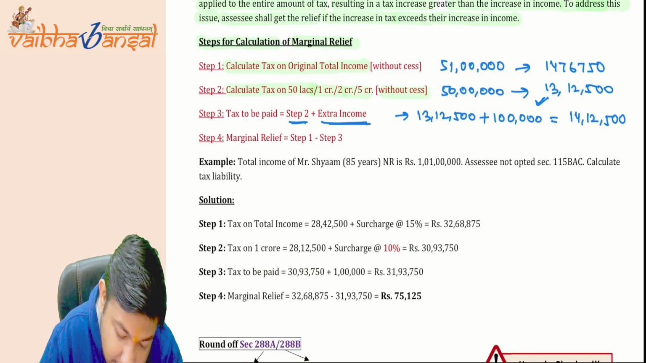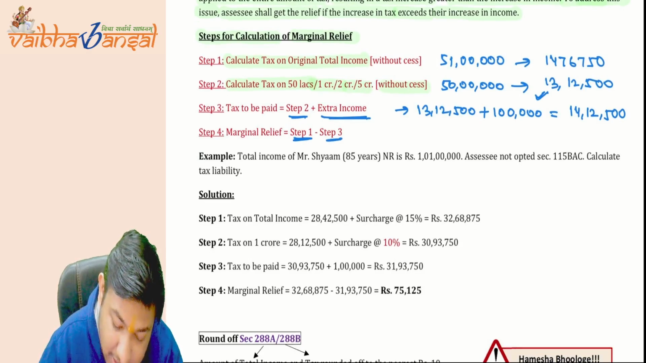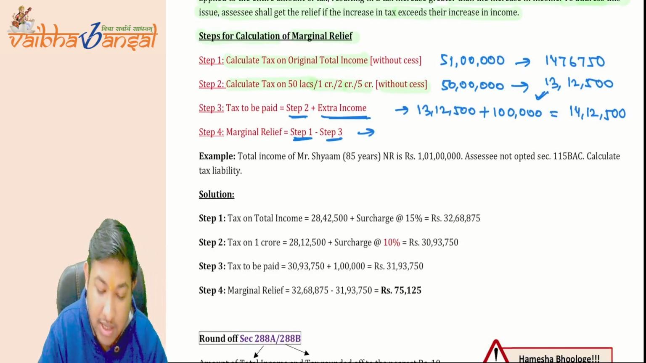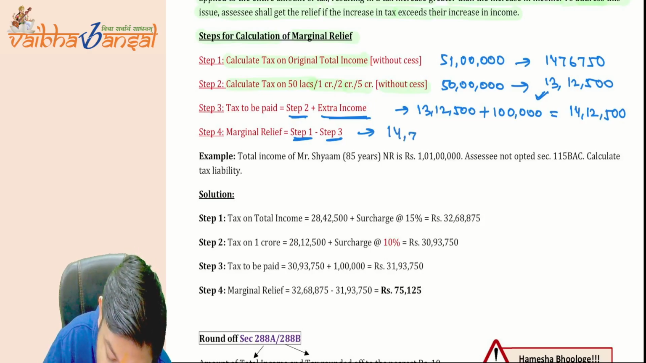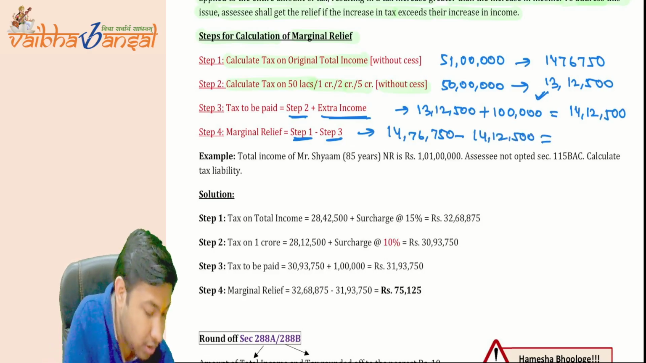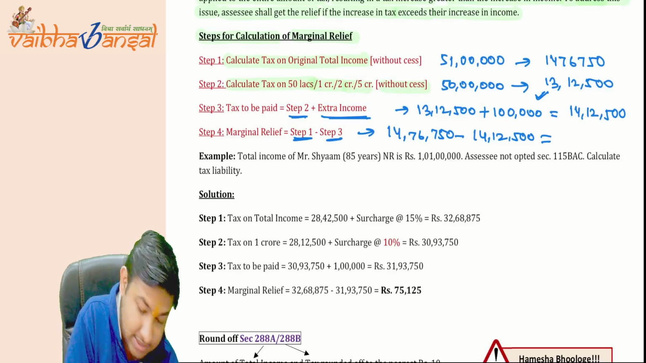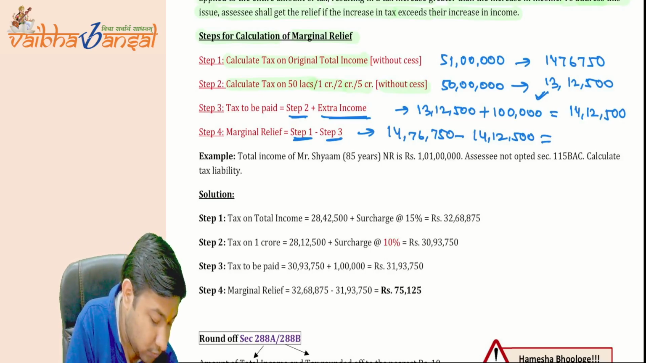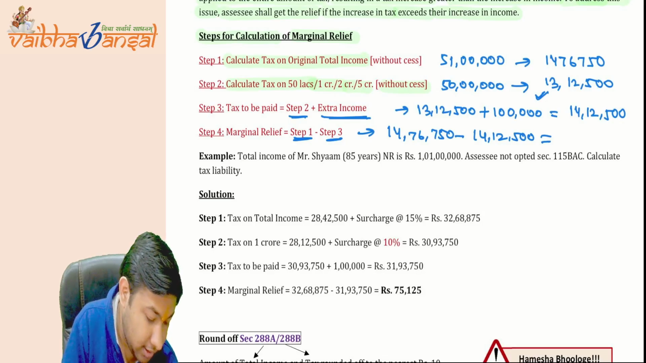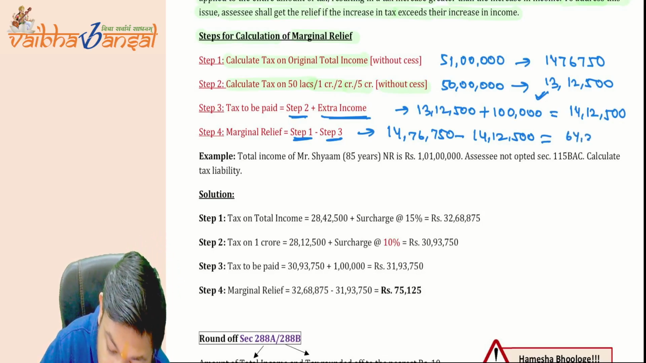Marginal relief will be step 1 minus step 3. Step 1 minus step 3 is what? Step 1 is 14 lakh 76,750 minus 14 lakh 12,500. It comes to 64,250.